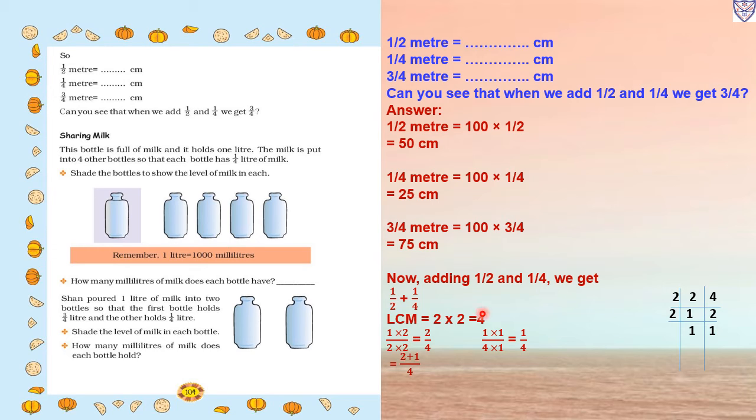Then we will make the denominator the same. The first fraction is 1 upon 2. We want the denominator to be 4. So what will we multiply? 2, and in the numerator also the same 2. So 1 2 is 2 and 2 2s are 4. The next fraction is 1 upon 4. Here 4 is already there, so what will we multiply? 1. So 4 ones are 4, and the numerator also the same 1, so 1 one is 1. Now the fractions become 2 upon 4 and 1 upon 4. We will write the common denominator 4. So 2 plus 1 is 3 upon 4. Hence on adding 1 upon 2 and 1 upon 4, we get 3 upon 4.